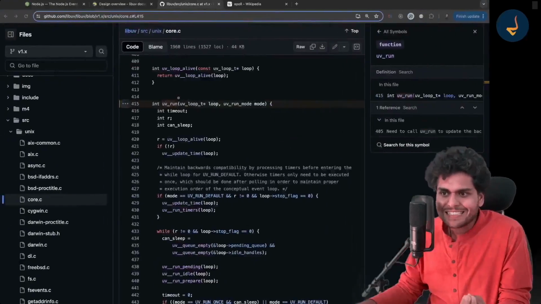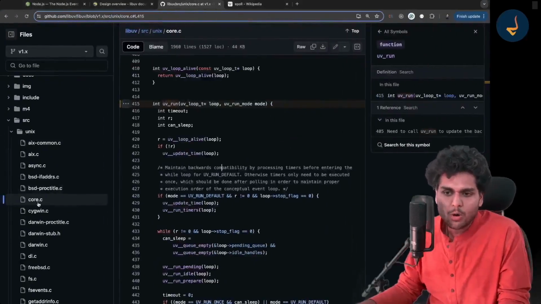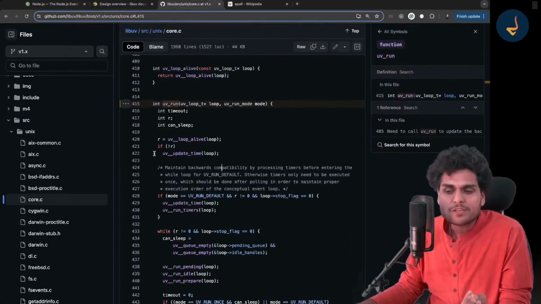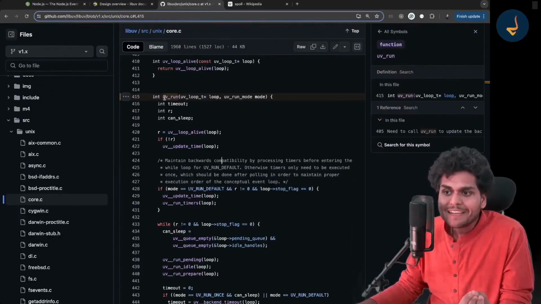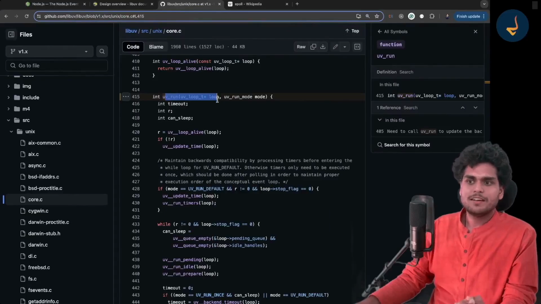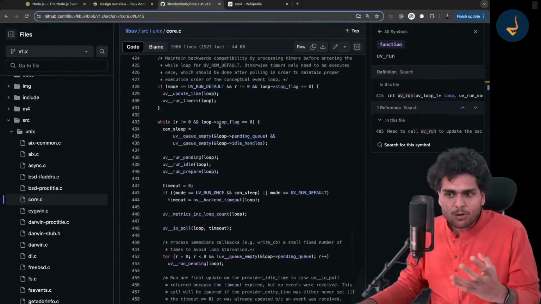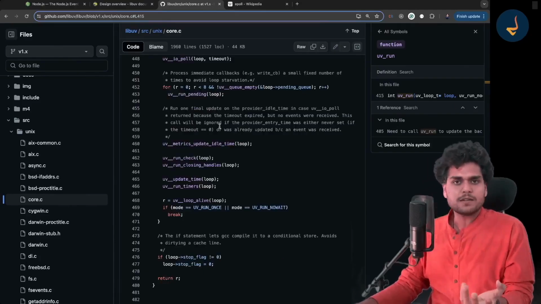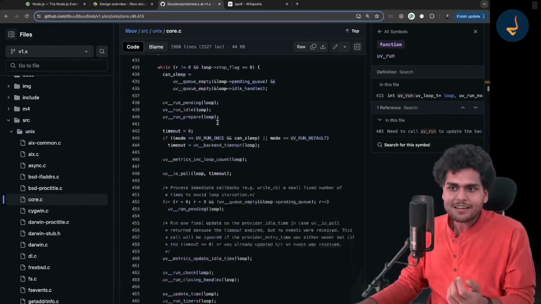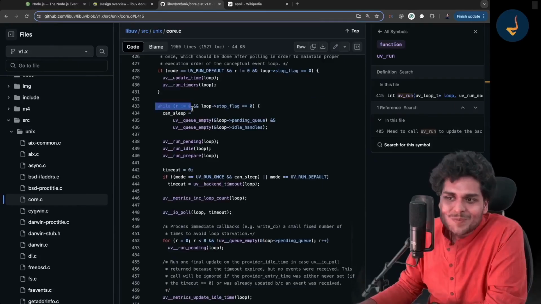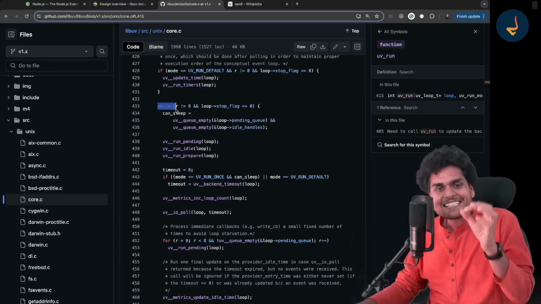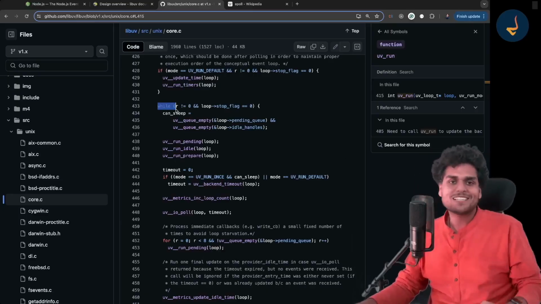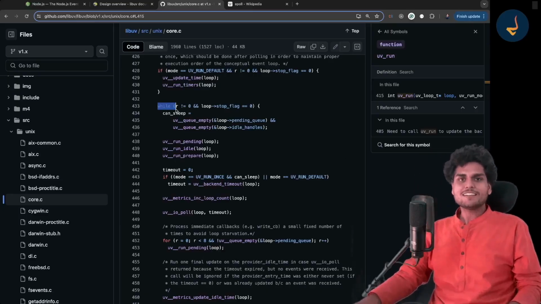It's just C language code. See, core.c, this is C language code. What is the event loop? This is the event loop. And if you are curious, you can go and read the code of the event loop. What is it doing? It is actually a loop. See this while loop that you see? This is the event loop. Got it?